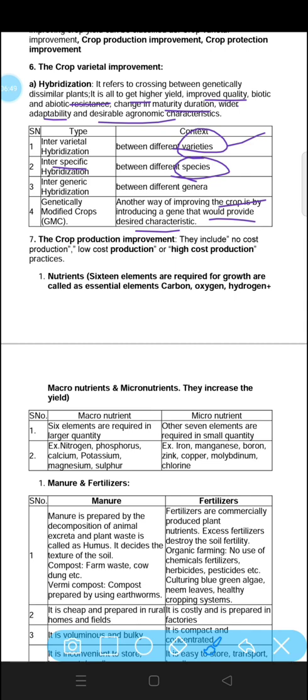After that, the crop production improvement, they include no cost production, low cost production or high cost production practices. Crop production, we can improve it so that we have to just give less and we can get more from the same thing. That is, we will just spend less money and we will get more benefit. Low cost production leads to this.